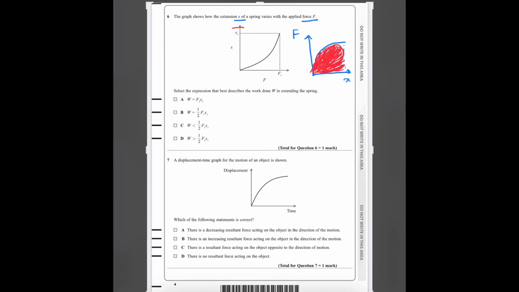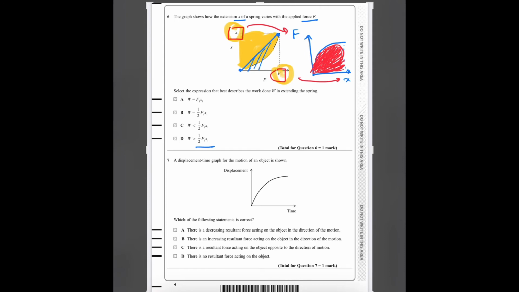For example, this is extension and this is force, so these two don't match. So actually the work done in the graph is given by this area here. This is the work done. Work done is typically the area under the graph, but here the axes are just the opposite, and half Fx is actually this area under the graph.